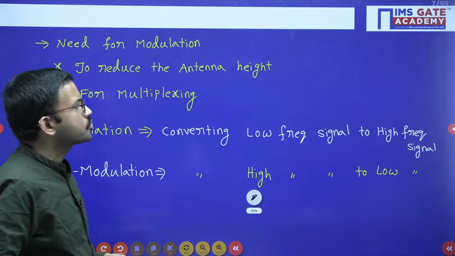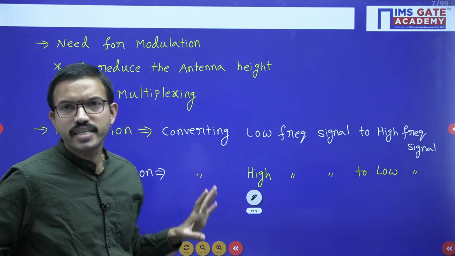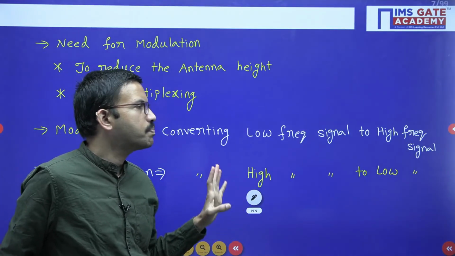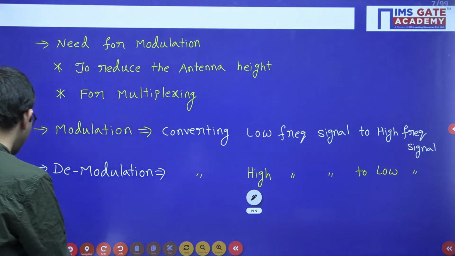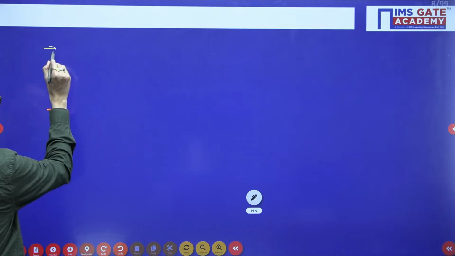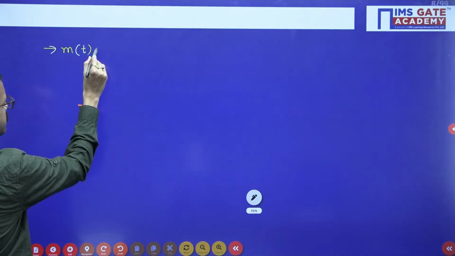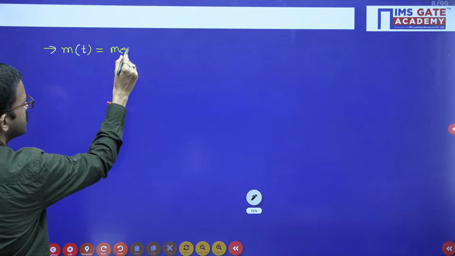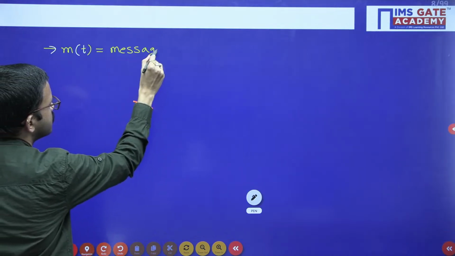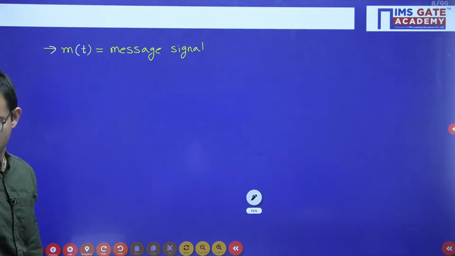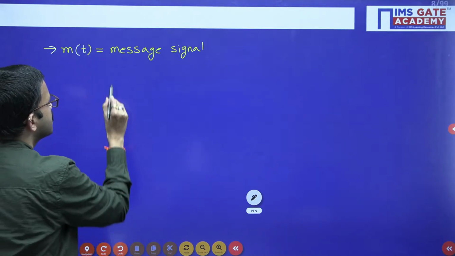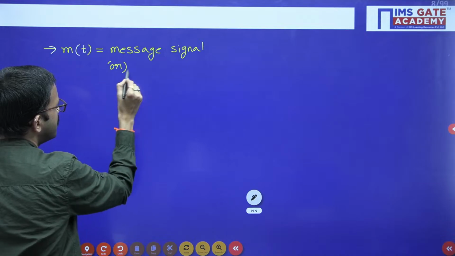Okay. So in this entire subject, we used to represent a few terminologies or notations. For easy understanding you can note down: m of t is the message signal, or we can say it is a baseband signal.